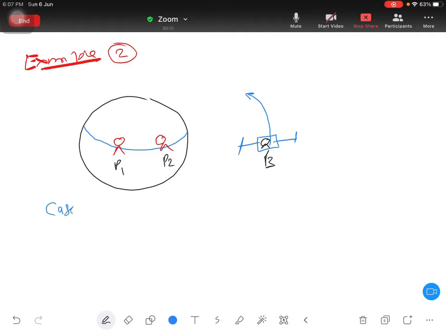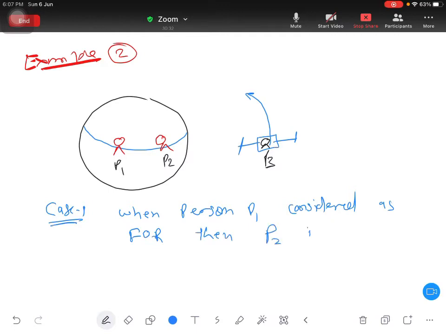So again you can have case 1, when person P1 is considered as frame of reference, then P2 is in rest.